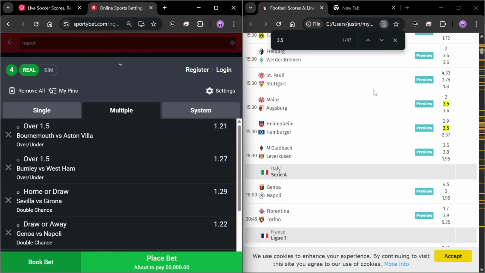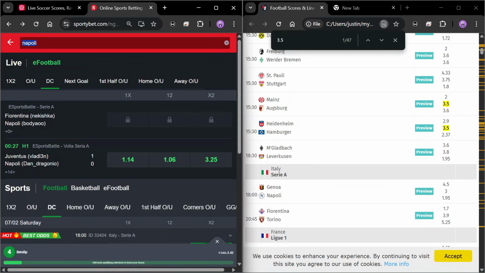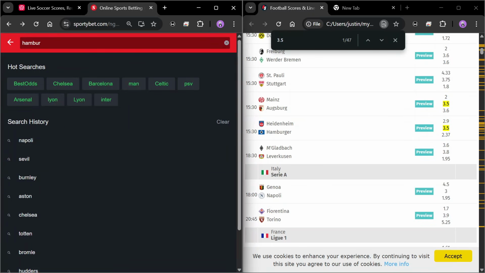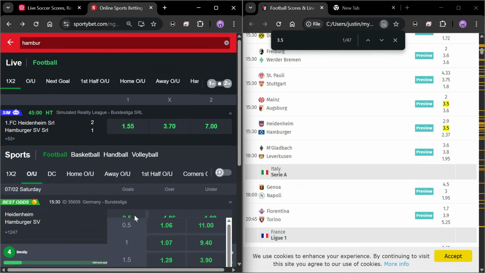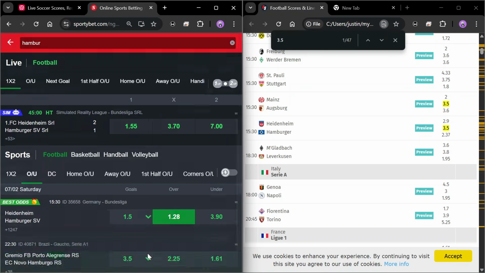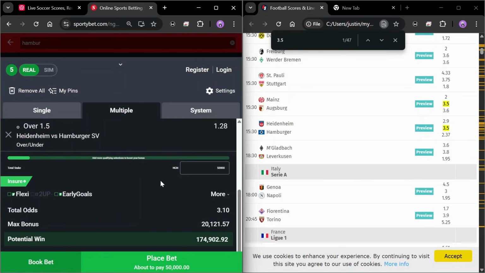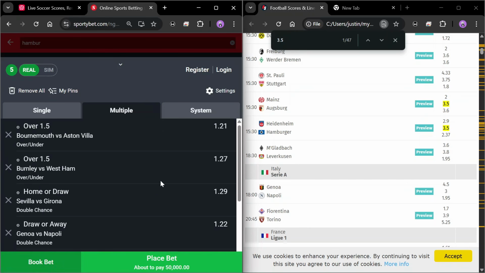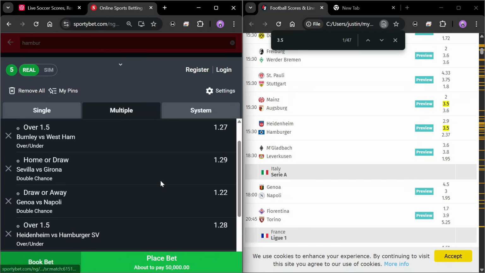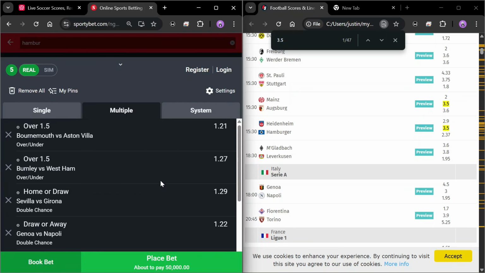But we know that we have the other game for over 1.5 goals, so having 3.5 odd. We can now come over here and search for Hamburg. Now for the Hamburg game, we select the over and then over 1.5 goals, which is 1.28 odd. So this is 3.10 odd. This is good enough if you're going to make predictions for 3 odd. This is a structure that you can actually work with when making this type of predictions. Now you can see with these games we have more matches on this compared to when you use the Man U and the Chelsea in making these particular predictions.